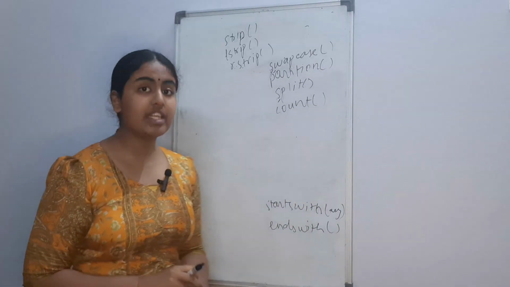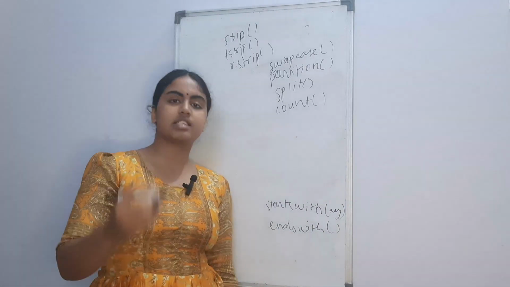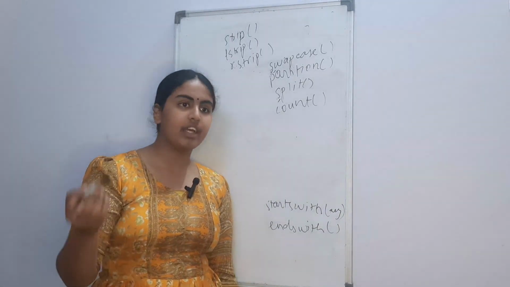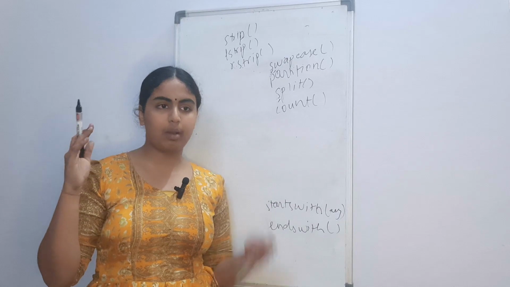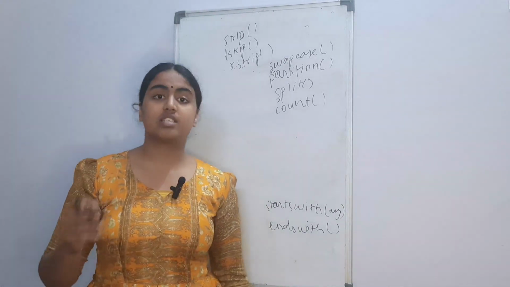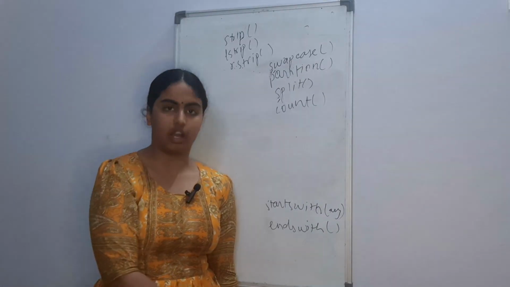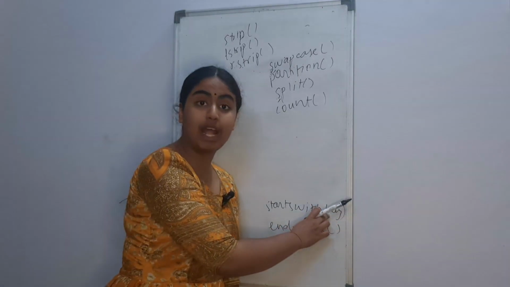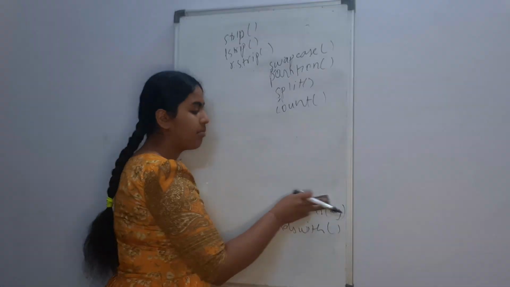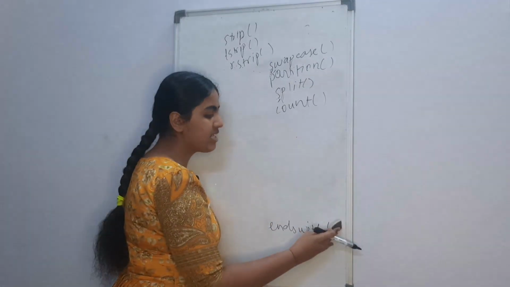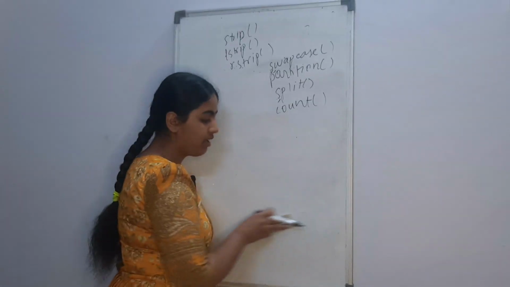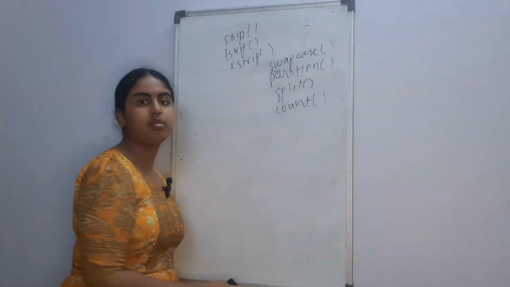startswith and endswith are similar to the is functions. startswith basically checks whether a string or part of a string starts with the given letter which is given as an argument in the brackets. endswith does the same thing. The only thing that it checks is whether the given argument is the ending of that particular string or substring that we are using.